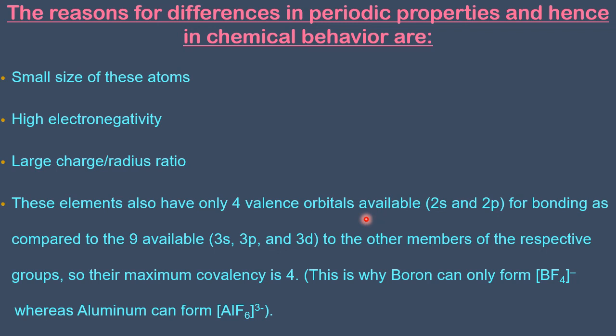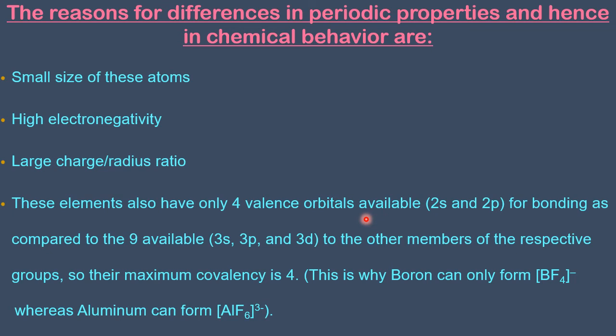That means more number of orbitals are available with other members. This is not there with the first member. Because d entry is not there, f entry is not there, it cannot go for more bonds. Impossible. Why? Orbitals are not there.